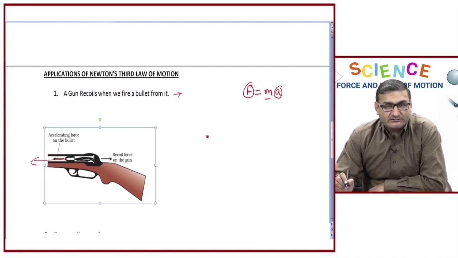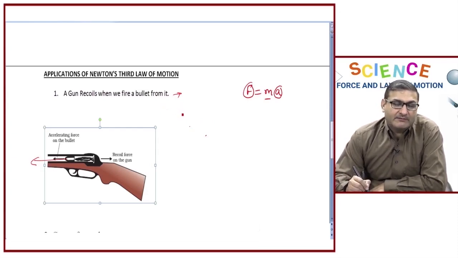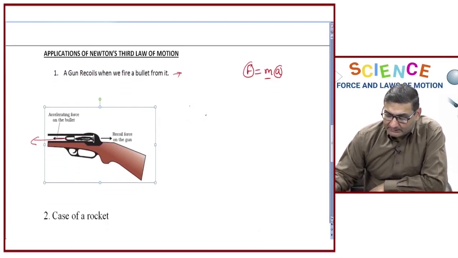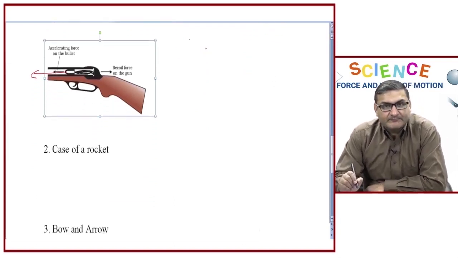Why? Because the mass of the gun is much more as compared to the mass of the bullet. Therefore, we see just a recoil, just a jerk back whenever a bullet is fired. Got it?